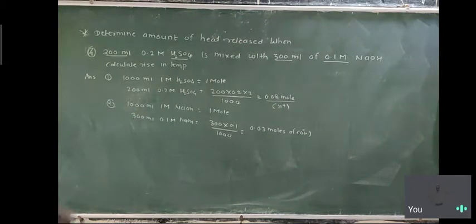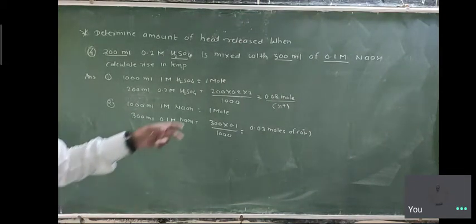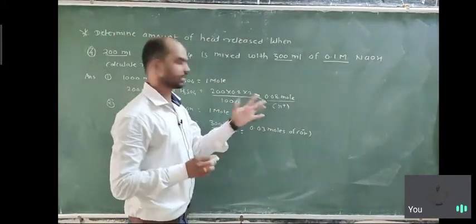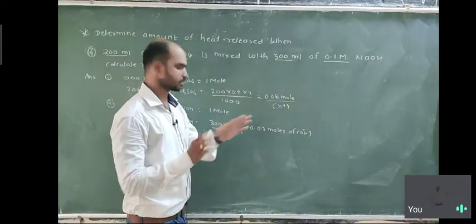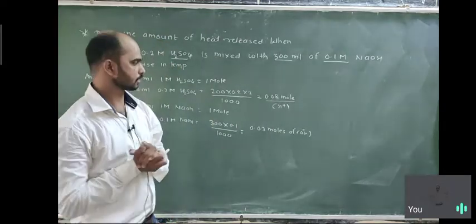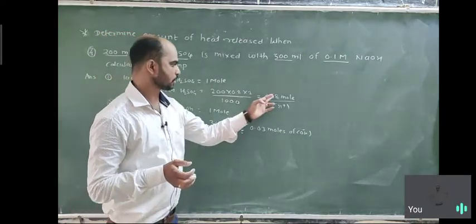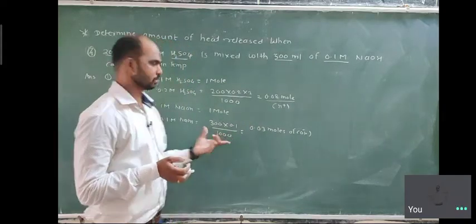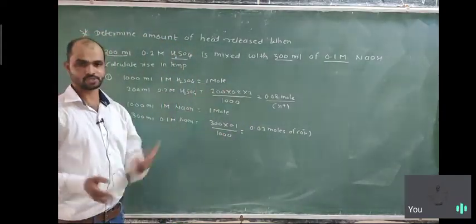So again, if we see, both acid and base have different concentrations. Out of 0.08, only 0.03 will be neutralized by NaOH. The H2SO4 has higher concentration.